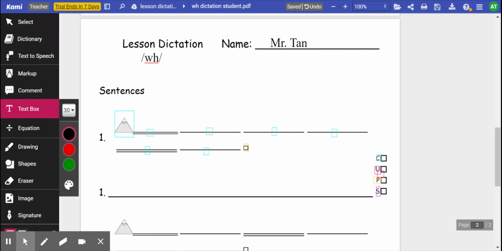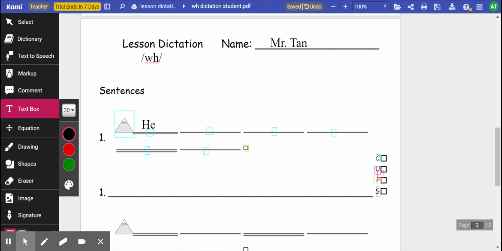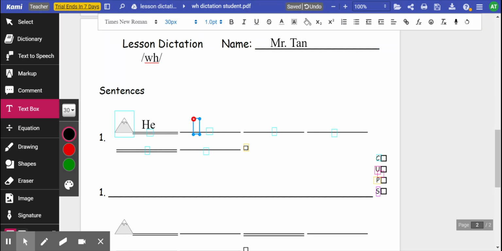First one is he. Sound by sound, H, E. Capital H says H, and E says E. Next word is did. Sound by sound, D, I, D. D says D, I says I, and D again, did.